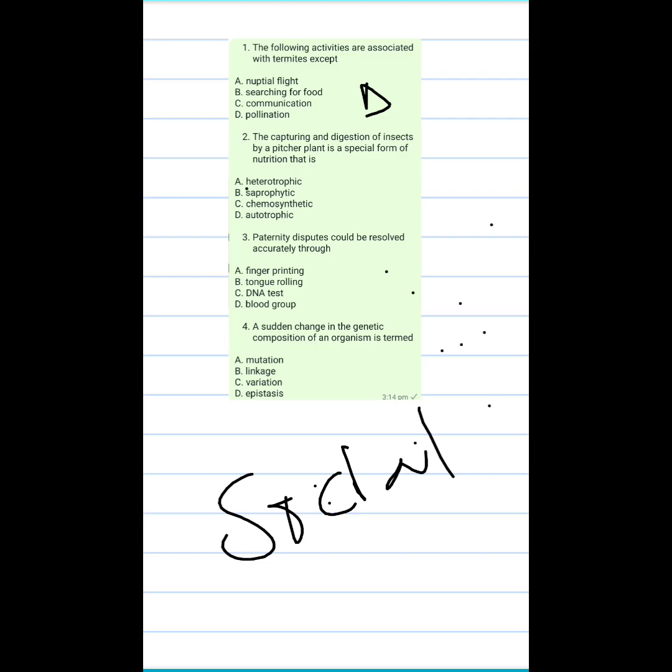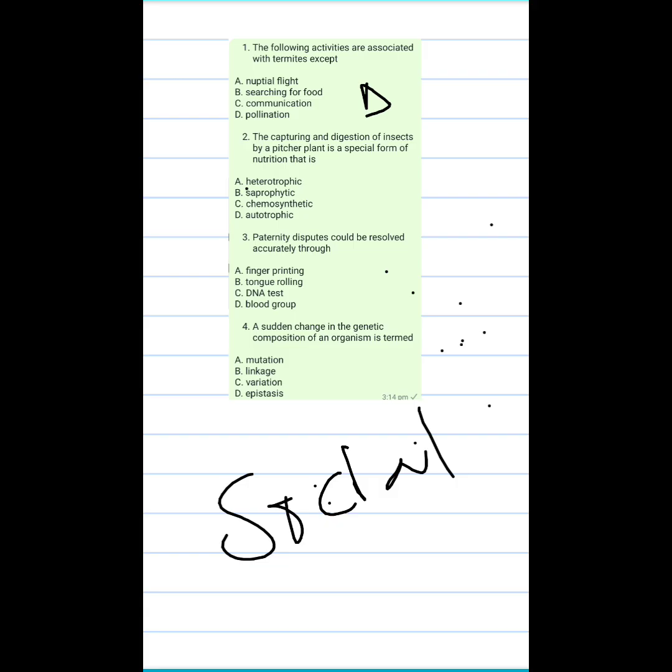You see the difference now. Then saprophytic has to do with where organisms feed on dead, decayed organic matter, like you see in the case of mushroom. That's saprophytism. In heterotrophic mode of nutrition, they are not autotrophic.